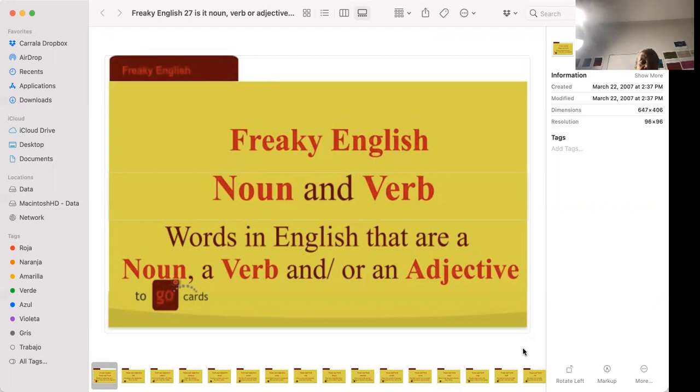Okay, now an adverb is different. An adverb describes either another adverb or it describes an action, where an adjective modifies a person, place, thing, or idea.